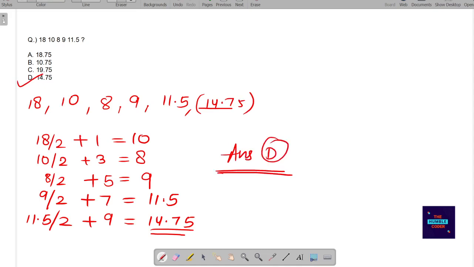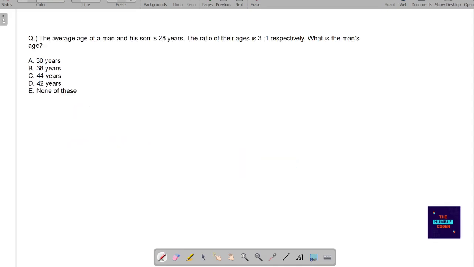Now I would like you to do one thing: before seeing the solution of these questions, I would want you to pause the video and just try solving it on your own. And if you can't do it, you can definitely see the solutions, but it is a good practice to think once before directly seeing the answers, so that you get a nice understanding of the question on your own also. Moving on with the next question now.